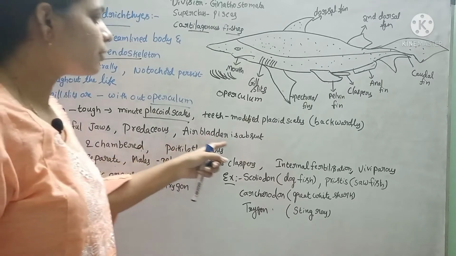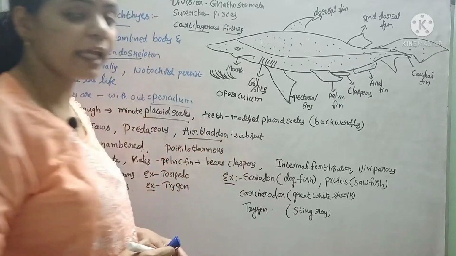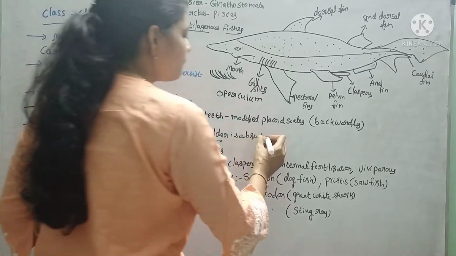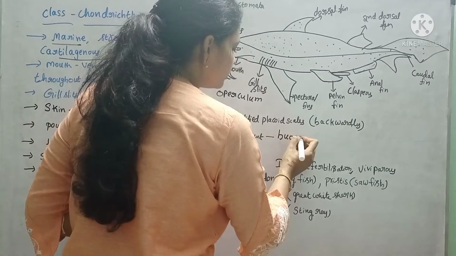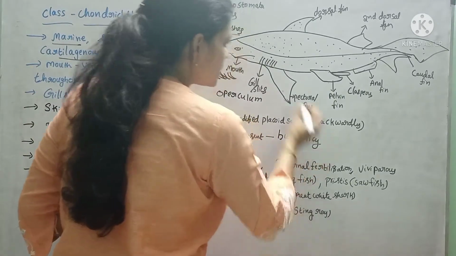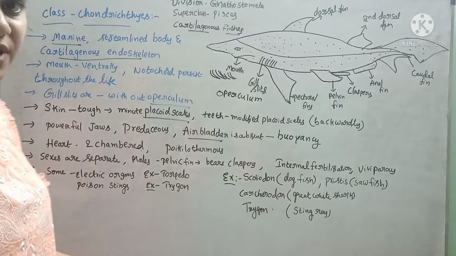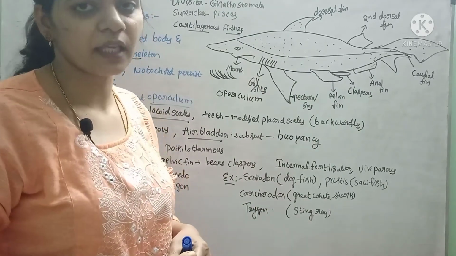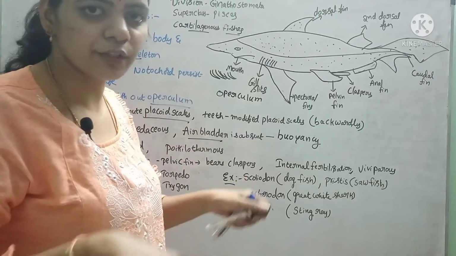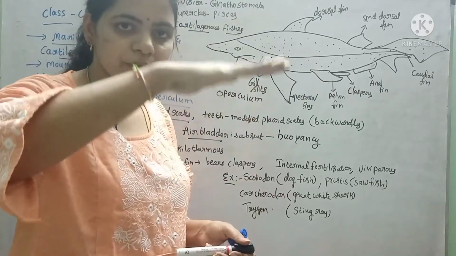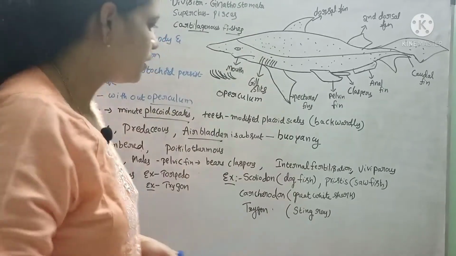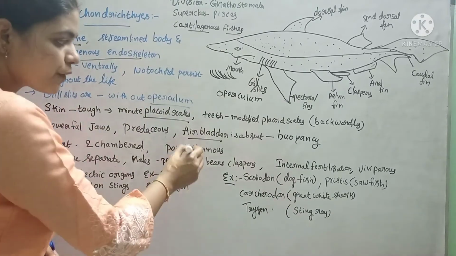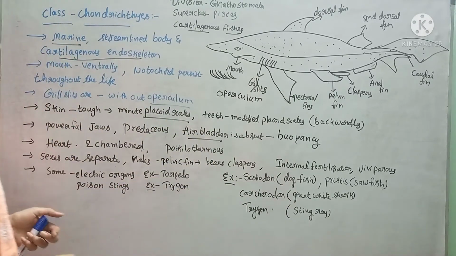And they do not have an air bladder, whose main function is buoyancy. Since the air bladder is absent, there is no organ for buoyancy, so they have to swim continuously, or else they will sink. To avoid sinking, these fishes continuously swim.